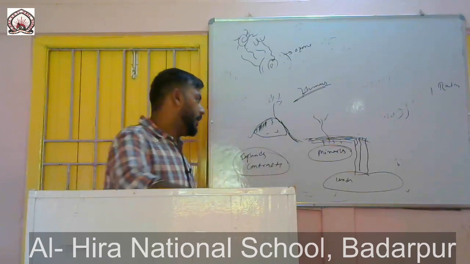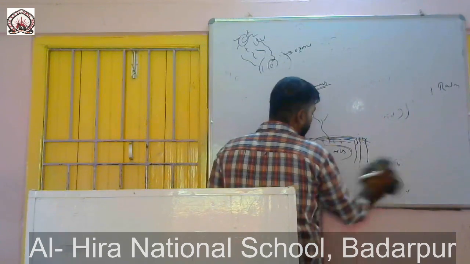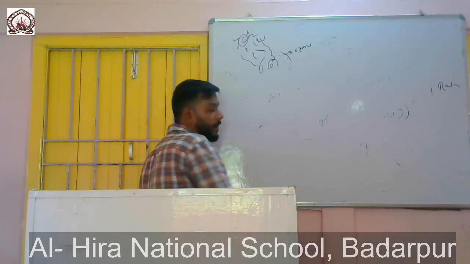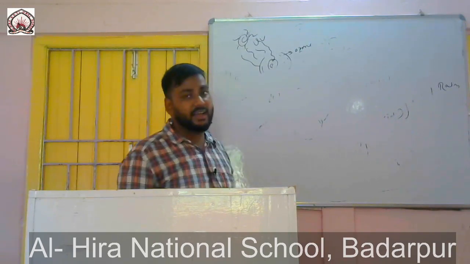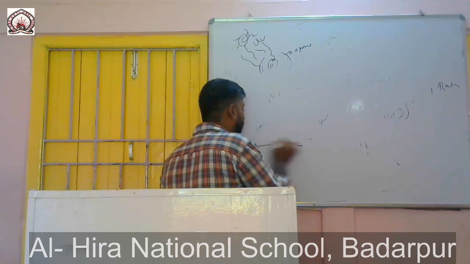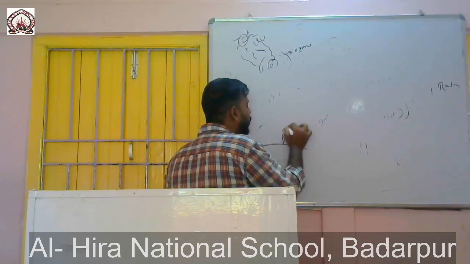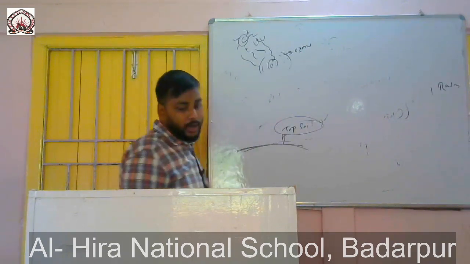So now what happened? Nowadays when farmers cultivate, or in agricultural fields, we see that farmers use artificial or synthetic fertilizers, pesticides and insecticides. So they do what? They kill the important microorganisms that are found on the topsoil. So as a result, what happened? It destroys the soil quality.